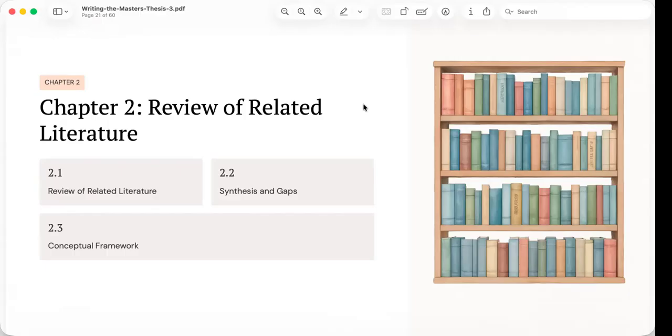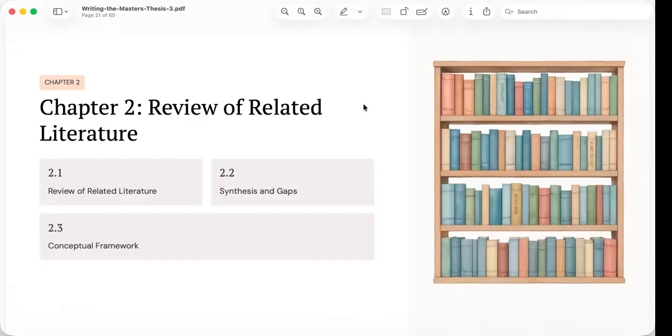One common misconception is that chapter 2 is simply a collection of summaries. Students often read 20 articles and then write 20 summaries one after another. That approach is inappropriate or incorrect. The literature review is not a book report.